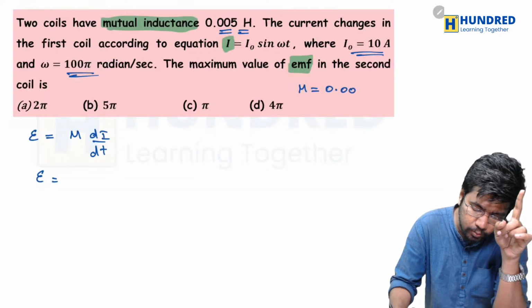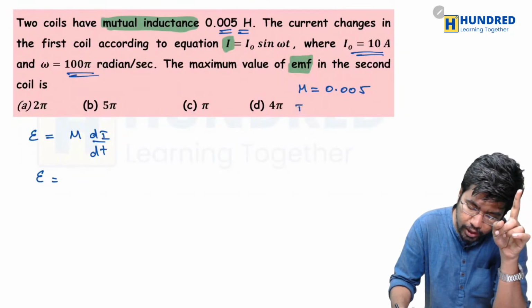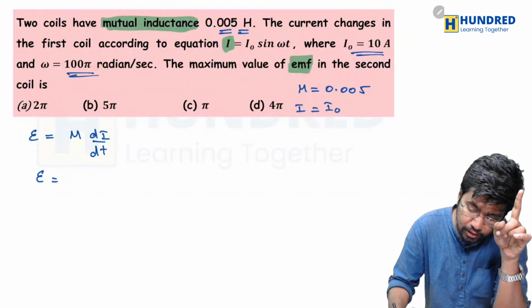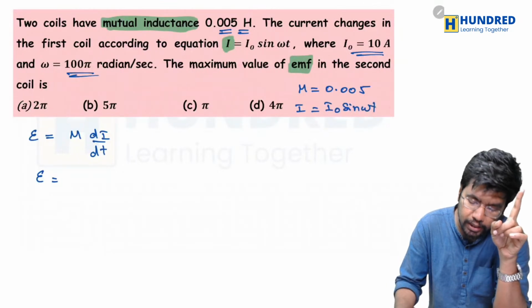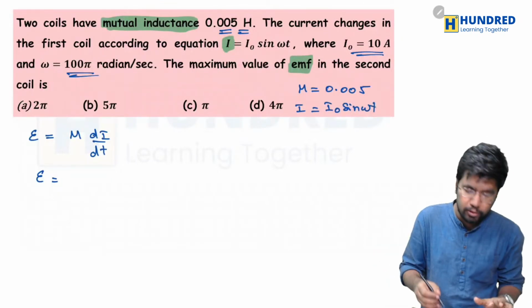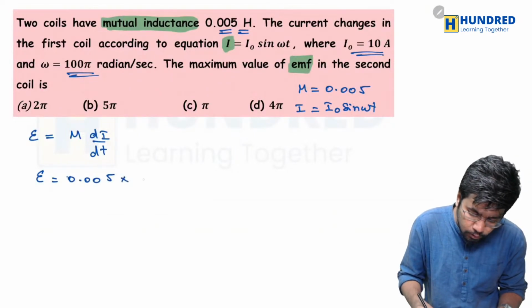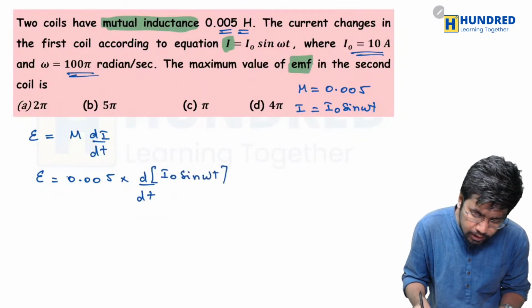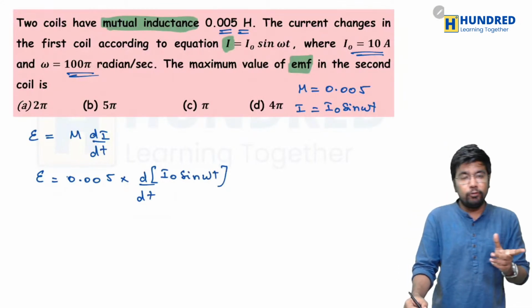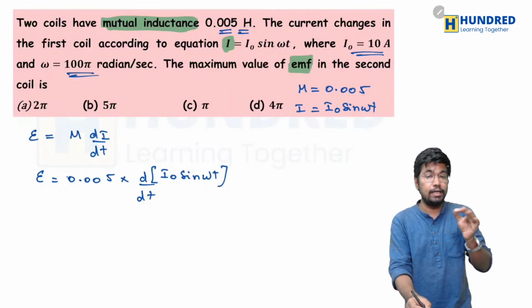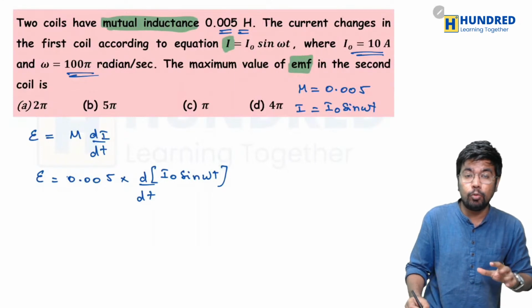They say that it is 0.005. What is the value of I? They say that it is equal to I naught sin omega t. So let's substitute these two values first. So 0.005 into d divided by dt, the value of I is I naught sin omega t. If we differentiate sin omega t with respect to t, then it becomes what?